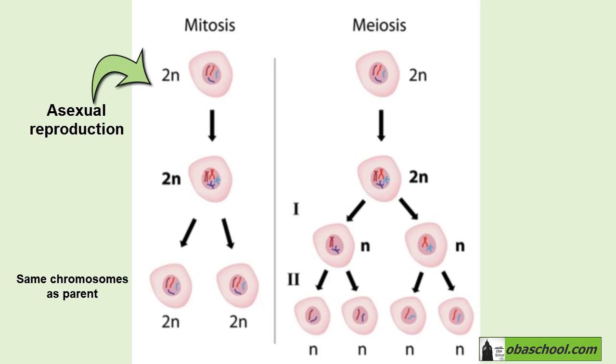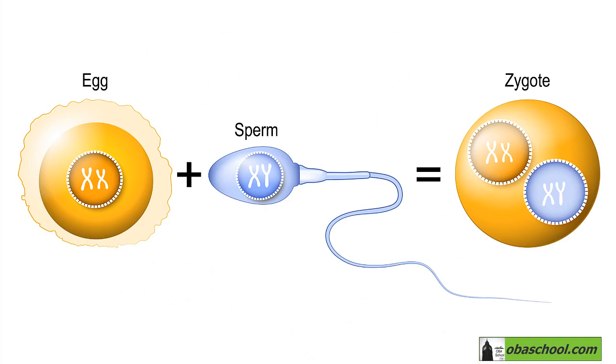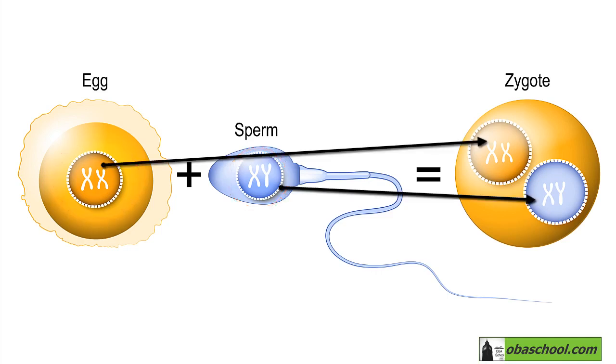They contain exactly the same chromosomes and the same genes as their parents. There is no variation in the genetic material. In sexual reproduction, however, the gametes are produced by meiosis in the sex organs of the parents. This introduces variation as each gamete is different. Then, when the gametes fuse, one of each pair of chromosomes, and so one of each pair of genes, comes from each parent, which adds more variation.